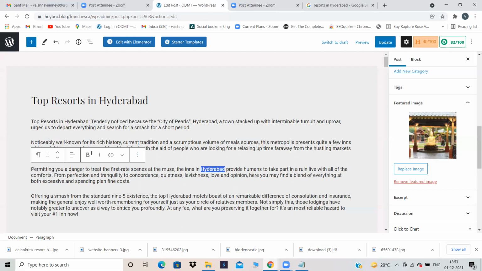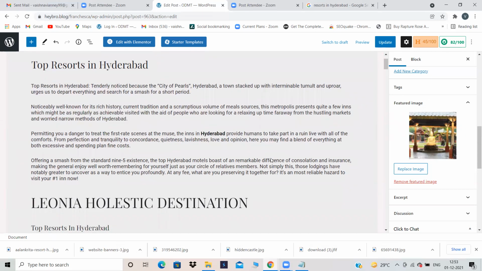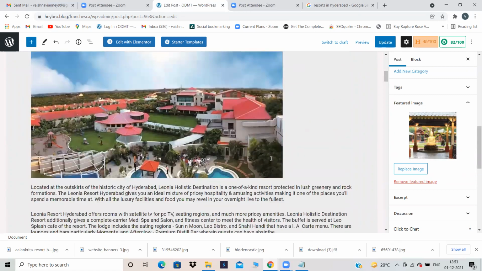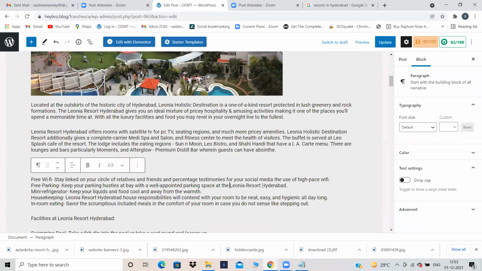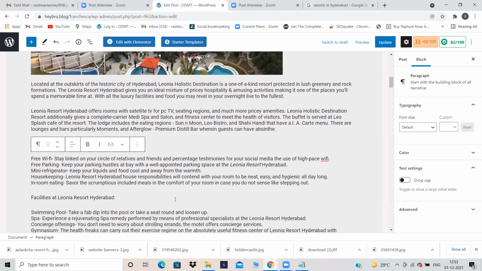I will change this Hyderabad into bold, because I have to give bolds and italics, right? So I'm changing it to bold. And again over here, Leonia Resort is there. I'm just changing it into italics. One bold, one italic.